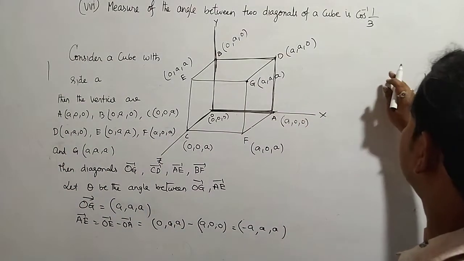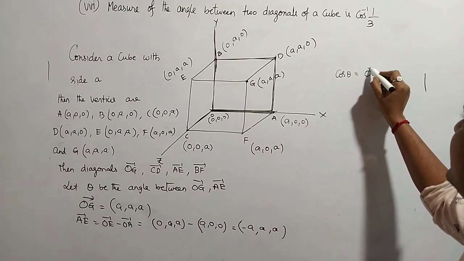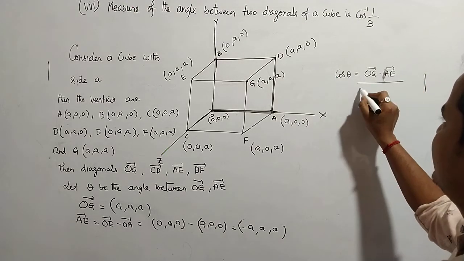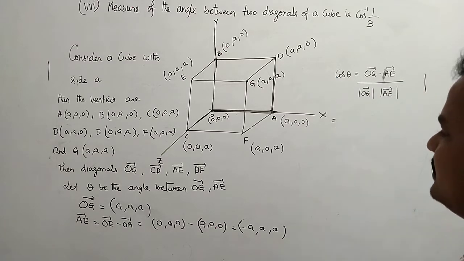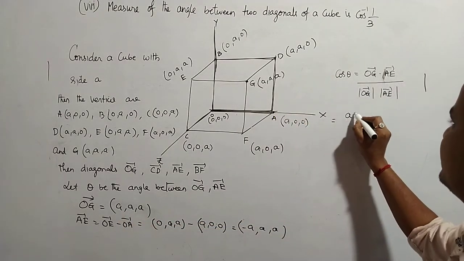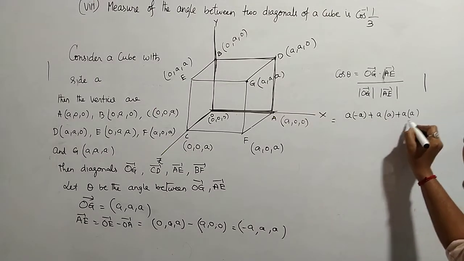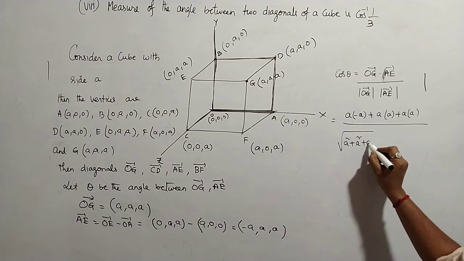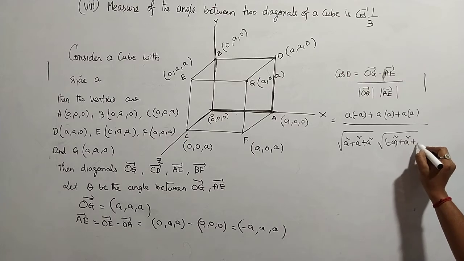What is the formula for theta? Cos theta is equal to OG bar dot AE bar by modulus of OG bar into modulus of AE bar. The dot product is a into minus a plus a into a plus a into a, divided by root over a square plus a square plus a square into root of minus a whole square plus a square plus a square.